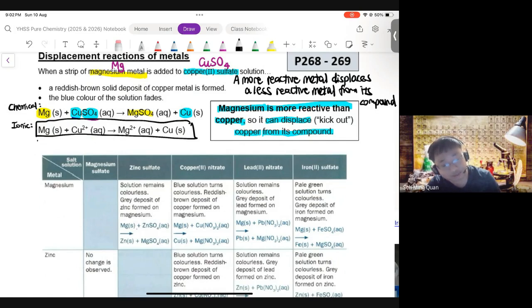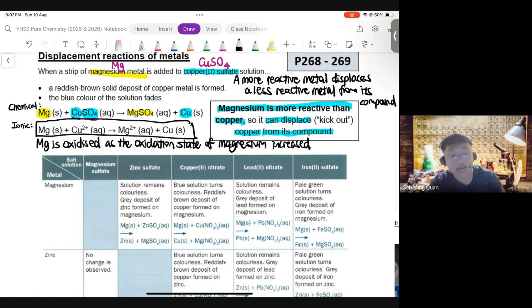Mg is oxidized as the oxidation state of magnesium increased. And it increased from what? It increased from 0 in Mg to +2 in Mg2+. This is one way to use oxidation states to explain that magnesium is oxidized. And because Mg is oxidized, Mg is the reducing agent.